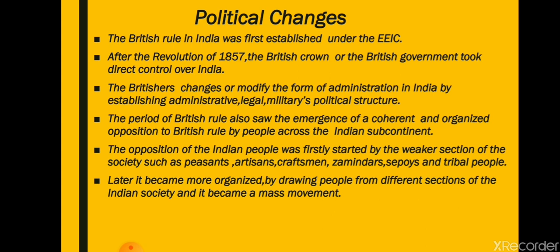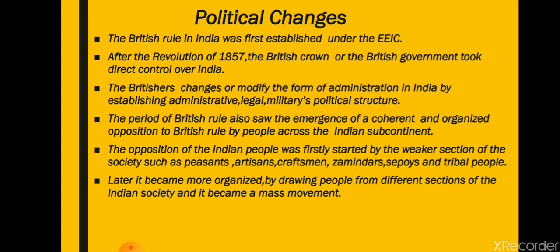So from the period of 1757 till 1857, that was the period when the English East India Company ruled us. Later, in 1857, the first war of independence took place, also known as the Revolution of 1857. It was an event when some Indian sepoys revolted against the Britishers. That we will learn. Though Britishers were successfully able to suppress us in that revolt, but after